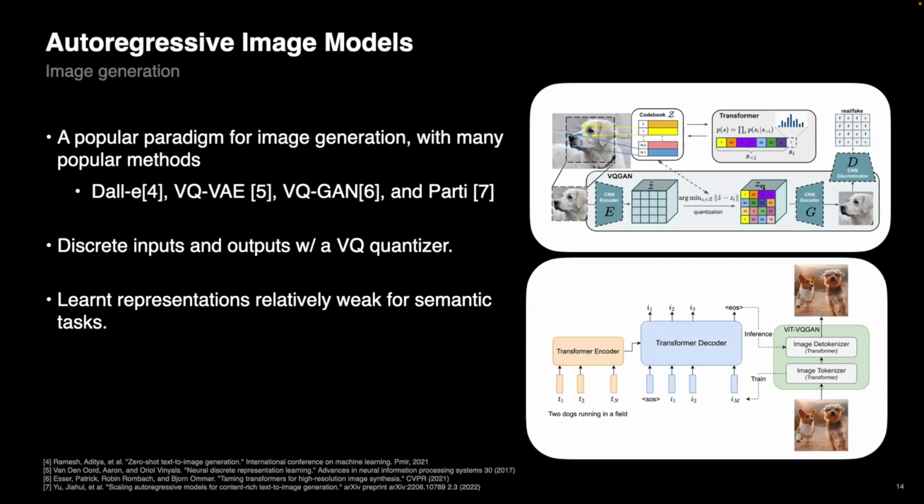Since the VQ-VAE, we have had very strong examples like DALL-E, Parti, VQGAN, and others. However, all these generation methods rely on discretization using VQGAN, vector quantization, or other methods. And the few methods that try to probe the representations, we find them actually very weak compared to other methods that are dedicated to learning representations.